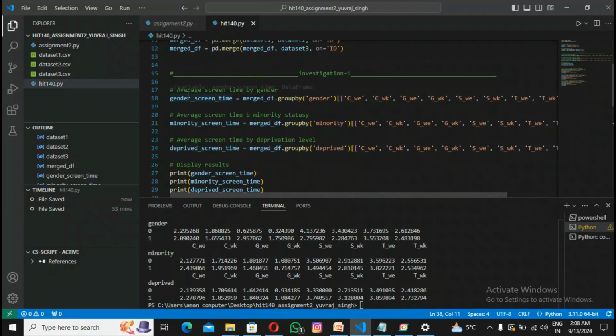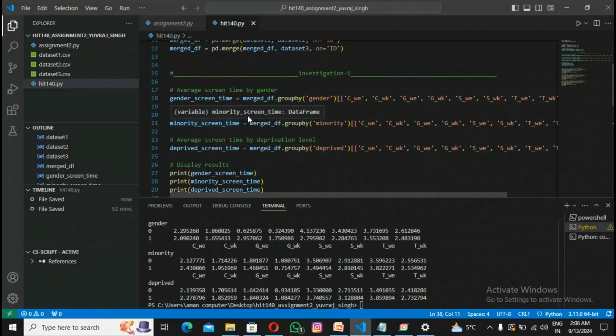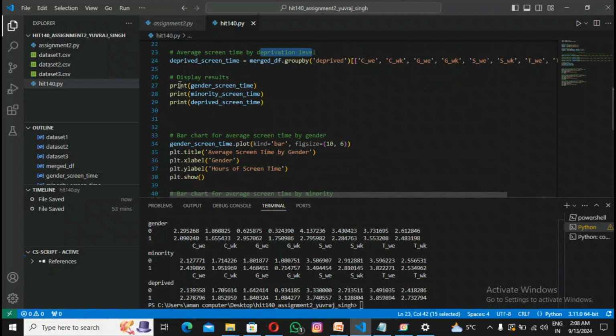After that, I calculate average screen time by gender. Here, we use groupby to group the average screen time of all variables according to gender differences such as male and female. After that, we do the same with minority status and deprivation level. After that, I print all the three results.